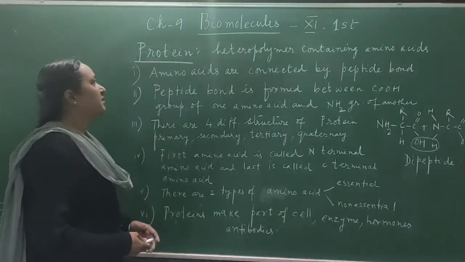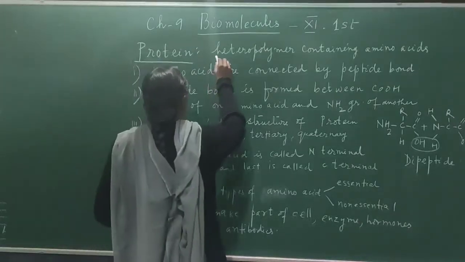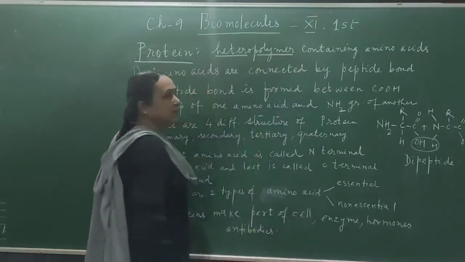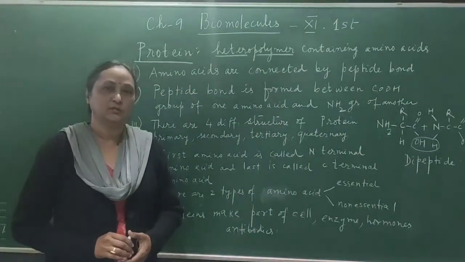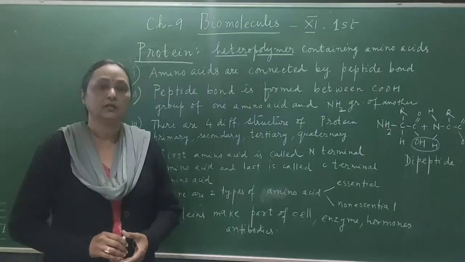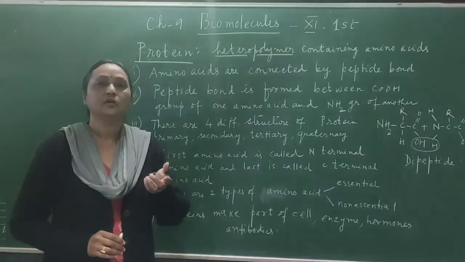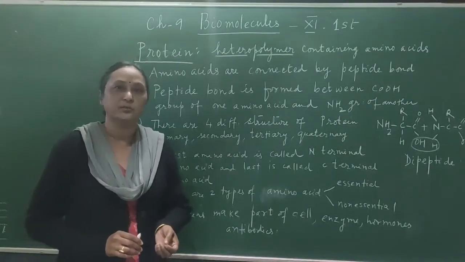First we will discuss protein. Protein is a heteropolymer. There are two words: one is hetero, another is polymer. Polymer is a long chain molecule. Poly means many. When many single units are associated or connected with each other, they make a long chain which is called a polymer.